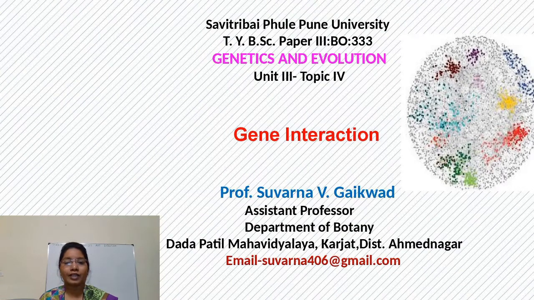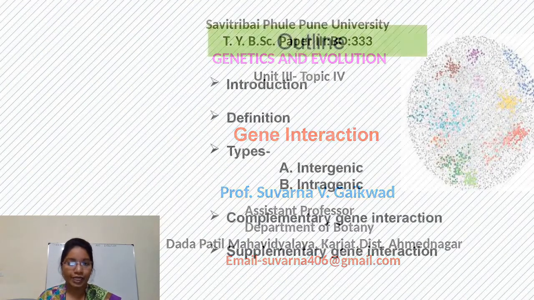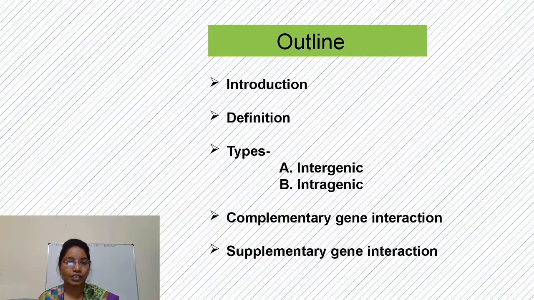So I welcome you all to the new topic of the TYBSc paper, that is Genetics and Evolution. Friends, in the previous session we have seen complete dominance, back cross and test cross. In today's session, we are going to start our new unit, unit three, that is gene interaction. We are going to learn the introduction of gene interaction, then the definition, then types, and complementary and supplementary gene interaction.